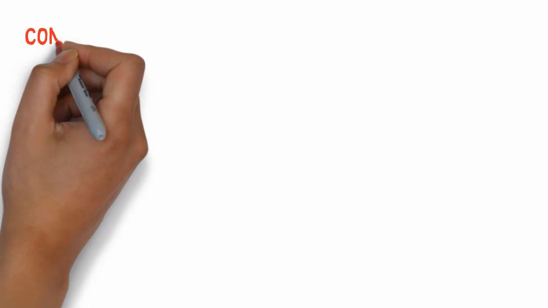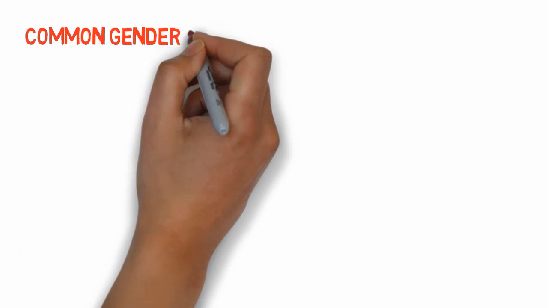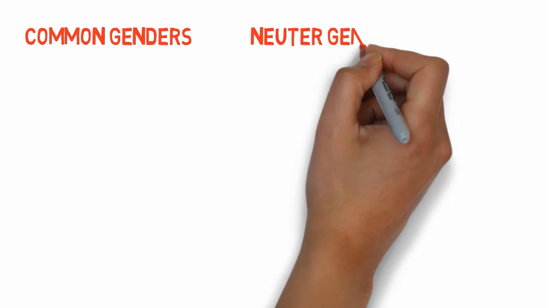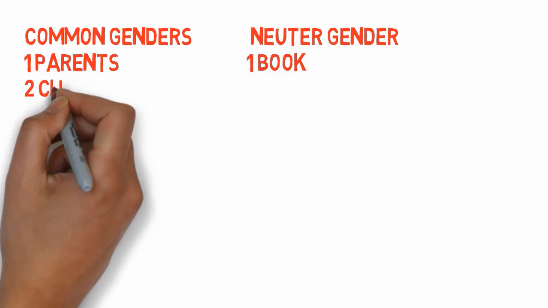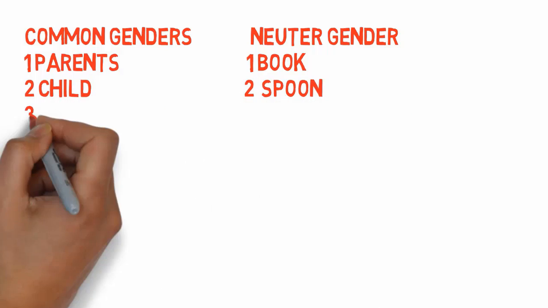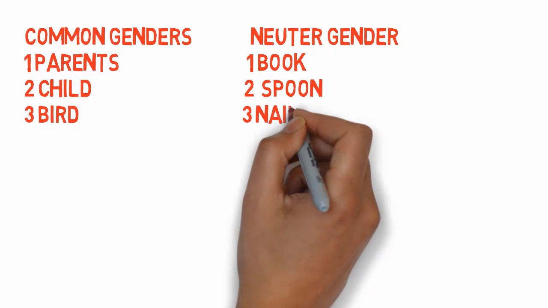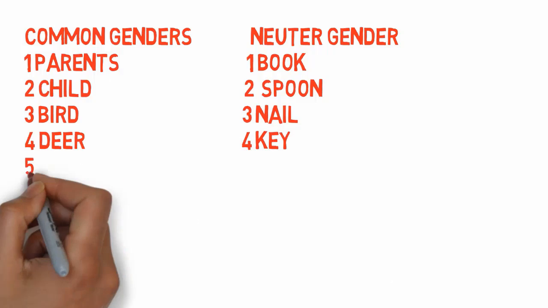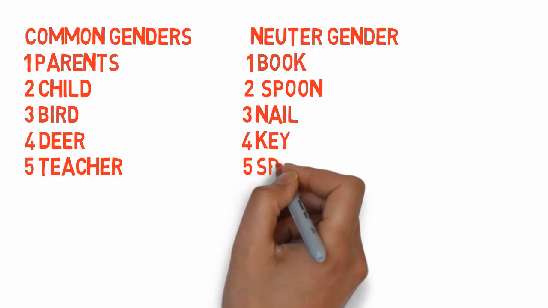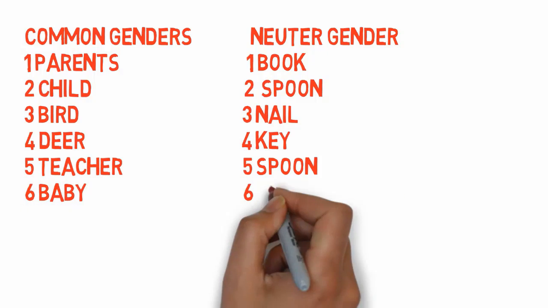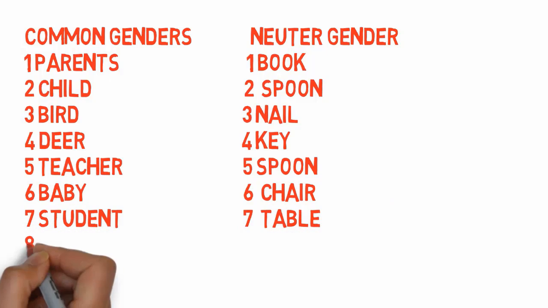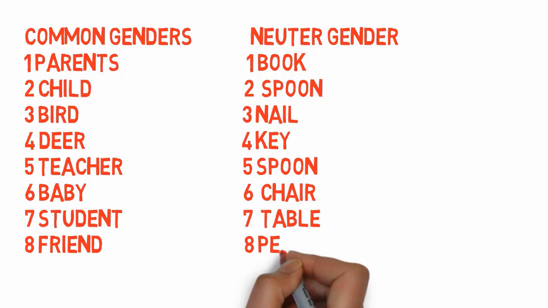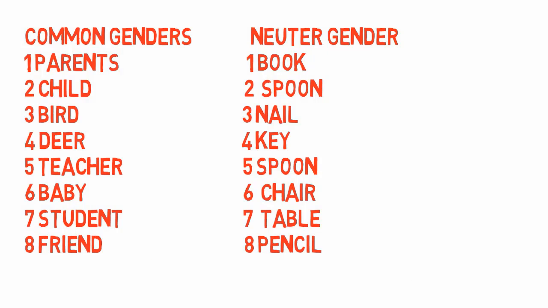Now let's discuss common gender, which can be used for both male and female, like parents. Child again can be a male or a female. Bird can be a male or a female. Deer is used for both male and female. Teacher again can be a male or female. Baby can be a male baby or a female baby. Student can be a boy or a girl, and friend also can be a boy or girl.